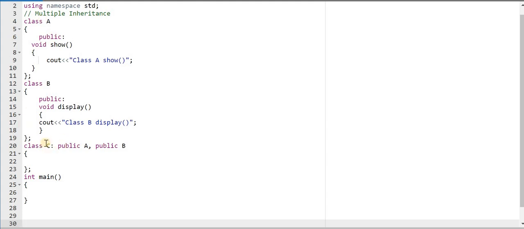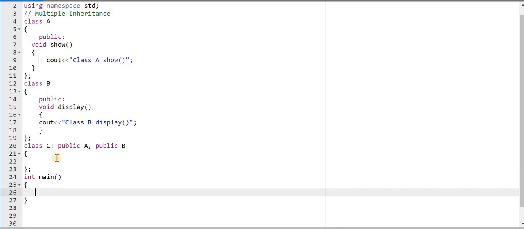Here we can see that class C has the properties of class A as well as class B. So that means the display function is available for class C and also for class B. Same with the show function, it is available for class A and class C.